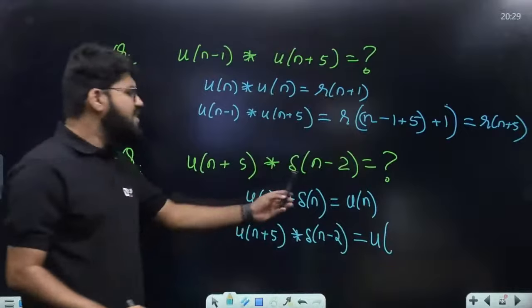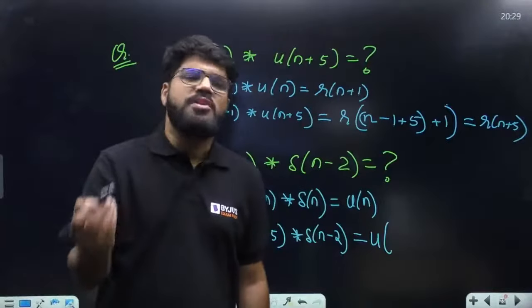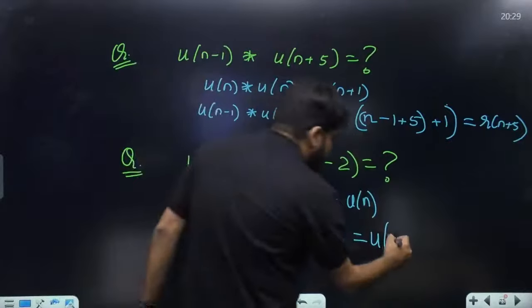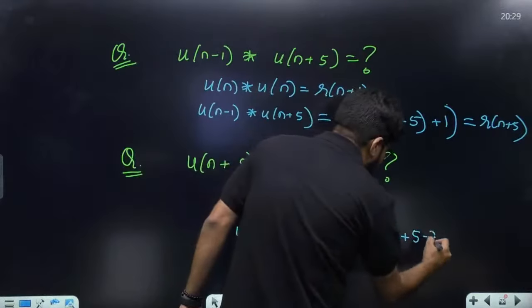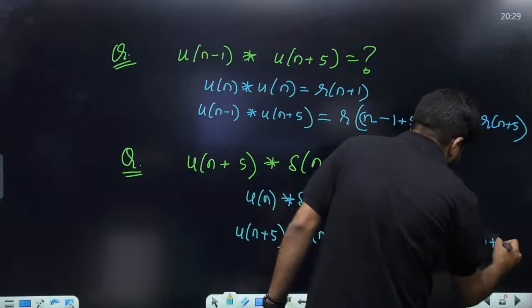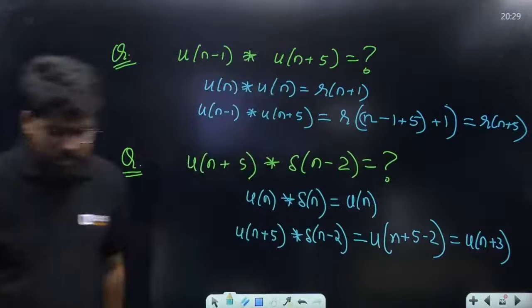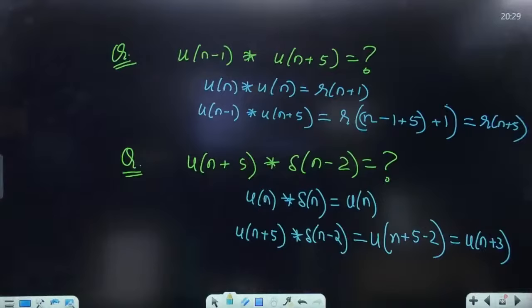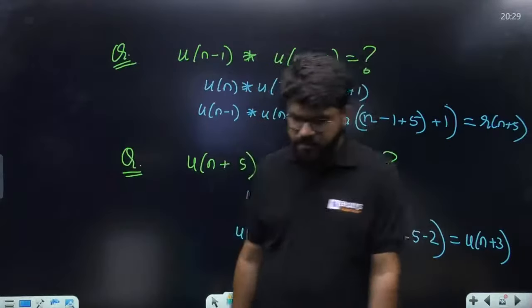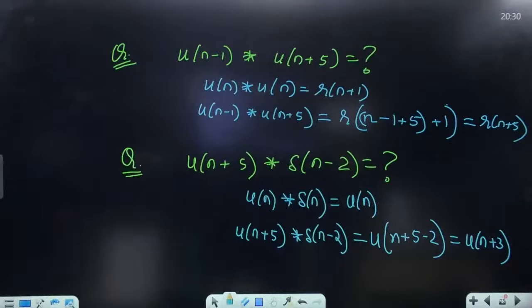So both the signals are shifted. Same shift will be seen in the output. Combined shift: n plus 5 and also minus 2, right? So this is equal to u of n plus 3. This should be equal to u of n plus 3. Okay?